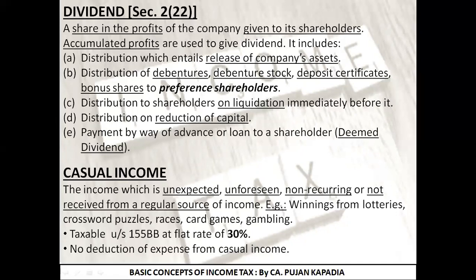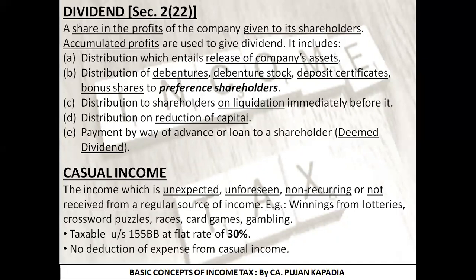Next we take up casual income. Any income which is unexpected, unforeseen, non-recurring, and which is not received from a regular source is known as casual income. Anything which I am earning from lotteries, puzzles, races, card games, or gambling. The thing that we have learned in the last lecture is such income is treated separately in the Income Tax Act 1961 and is taxable at a flat rate of 30%.